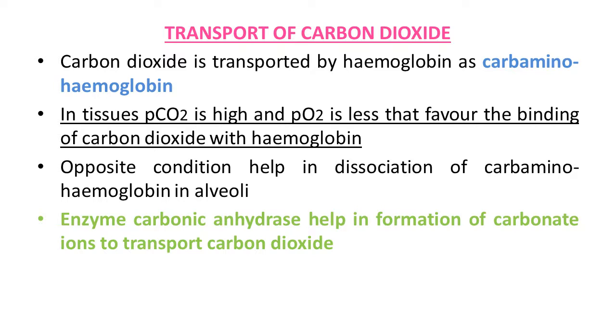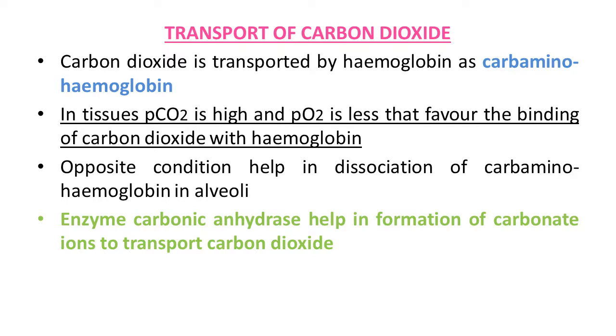RBC contain a very high concentration of the enzyme carbonic anhydrase, and a minute quantity of the same is present in the plasma also. This enzyme, carbonic anhydrase, facilitates the reaction in both directions.